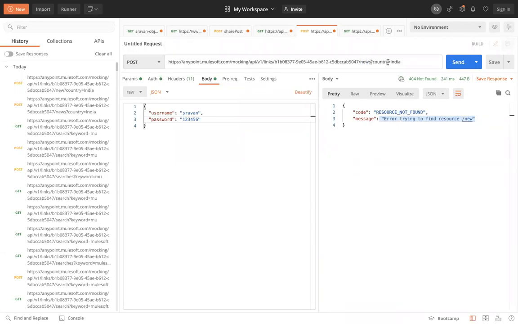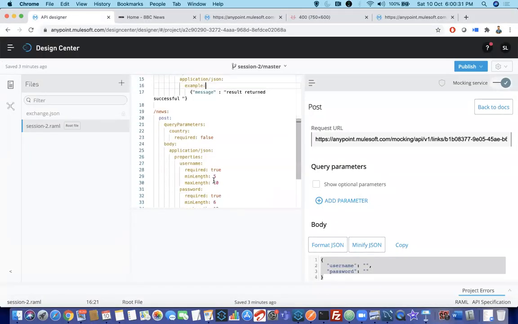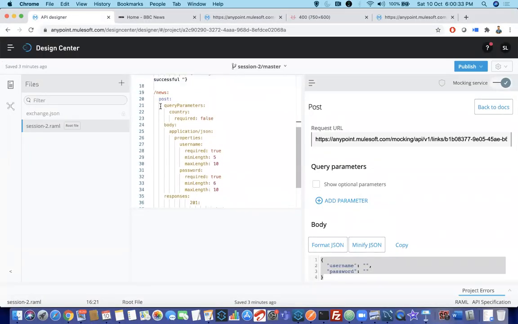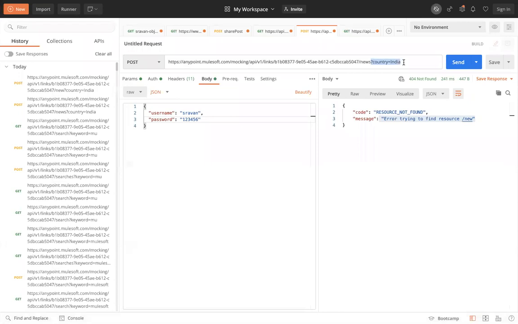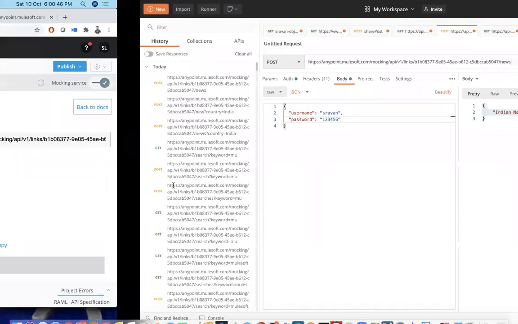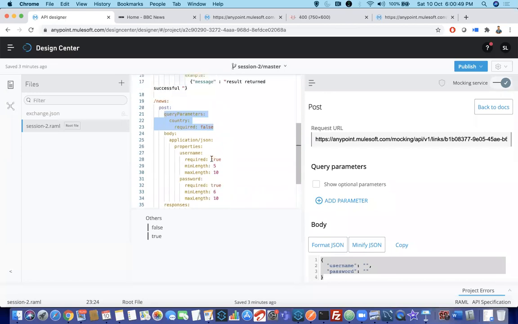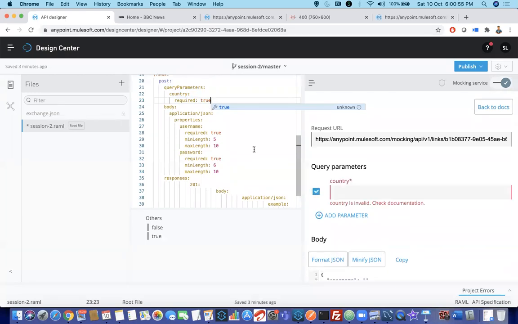You should also be getting this, Shravan. You are saying country name is not a mandatory field here. Does it return a success response then? You can set query parameters required equal to false, but will it still give the response? Then remove it and test it. If you send it, you can see 201 is still created and you are getting a success response. But what will happen if you set this as true? Okay, I am setting this as true.